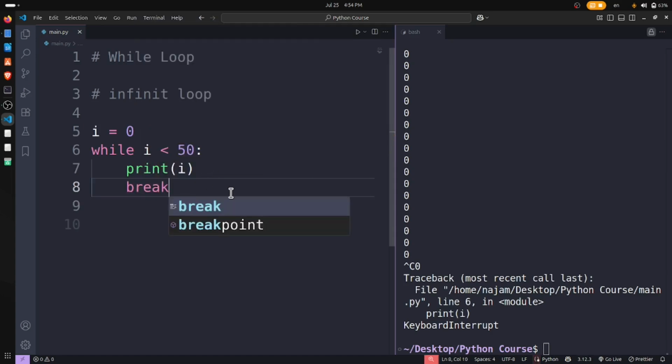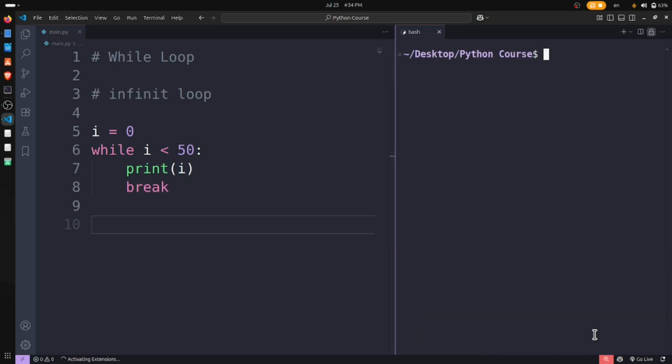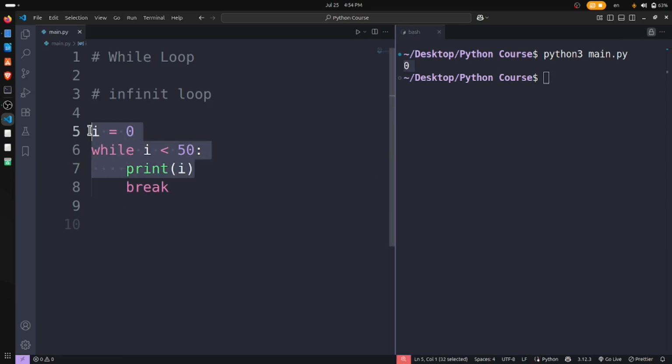We have a keyword, the break keyword, and I want to clear the console. It prints 0 because it checks once, and then it breaks here. So the break keyword means it should be stopped here.